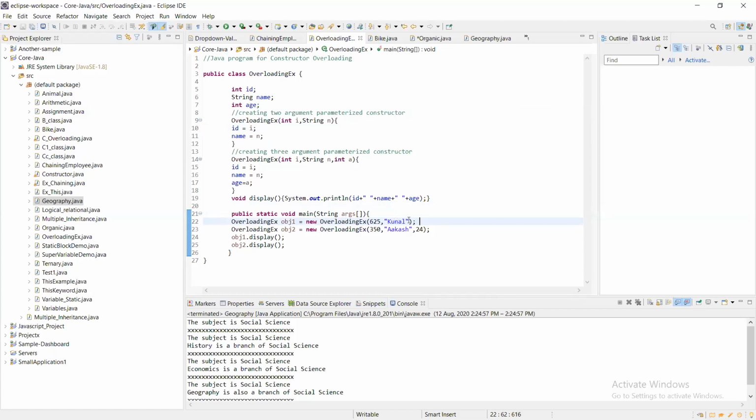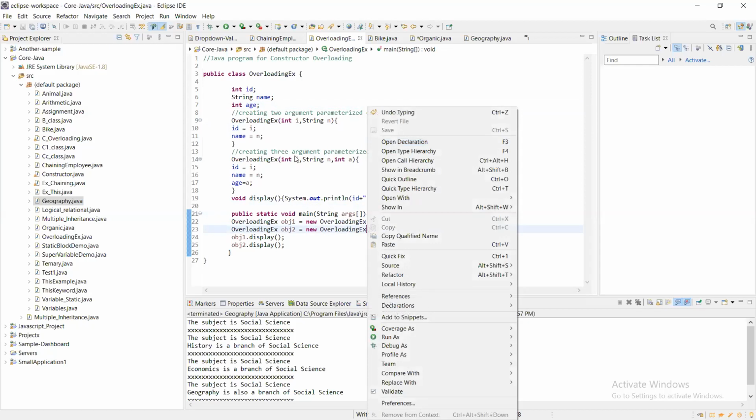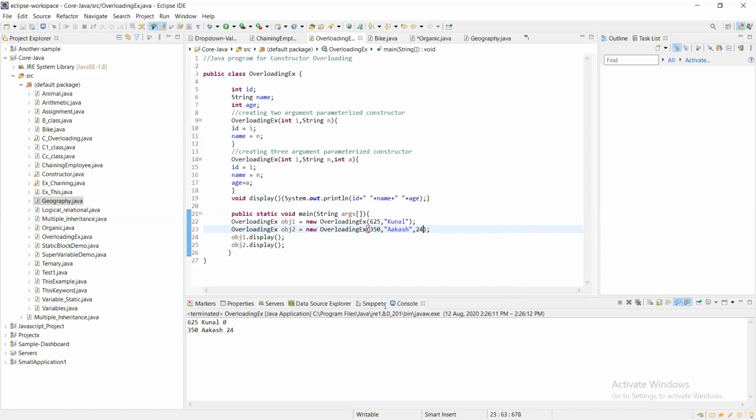Since I haven't added the third integer here, it's going to show this constructor's method, and after this, I've called object 2, and it's going to show the method of the second constructor. Since I haven't mentioned any value here, it's going to show 0. This is the value of the first constructor, this is the value of the second constructor.